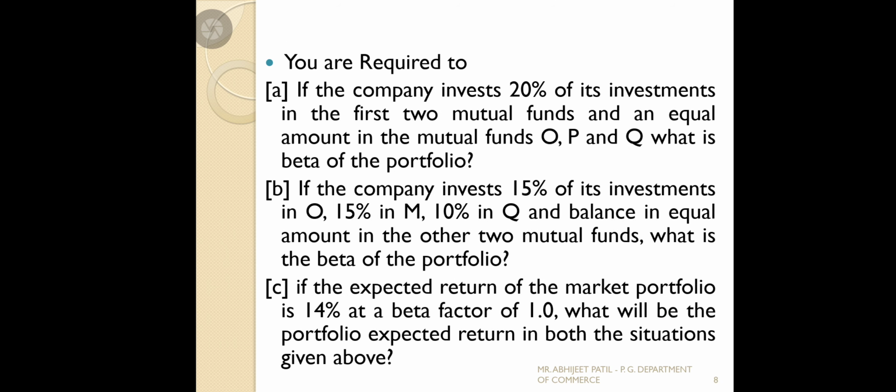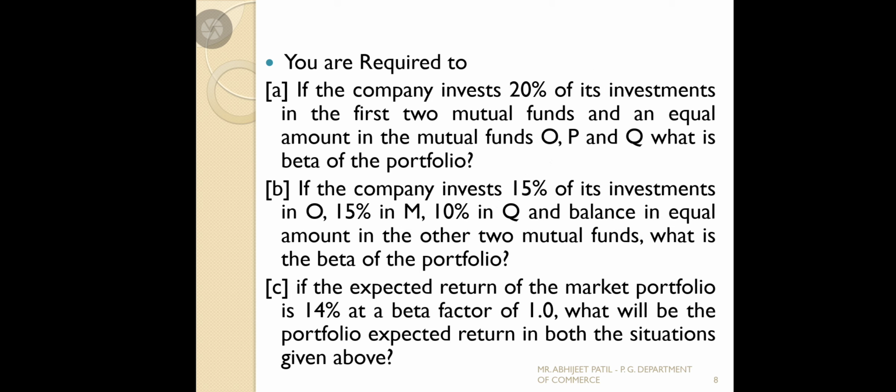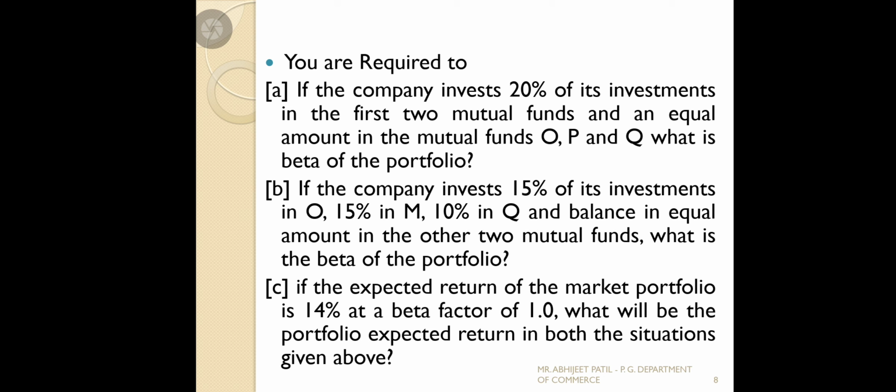15% in O security, 15% in M, 10% in Q. If the company invests 15% in O, so O is equal to 15, then M is equal to 15 and Q is equal to 10.